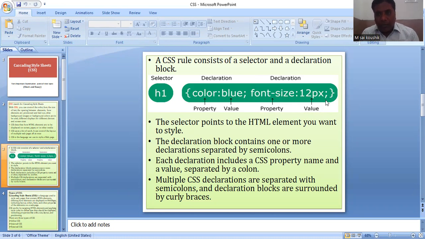The selector points to the HTML element you want to style. It's clear now. For example, I am taking body or paragraph. In the portion of the paragraph, where you apply some kind of modification, that is called the selector.